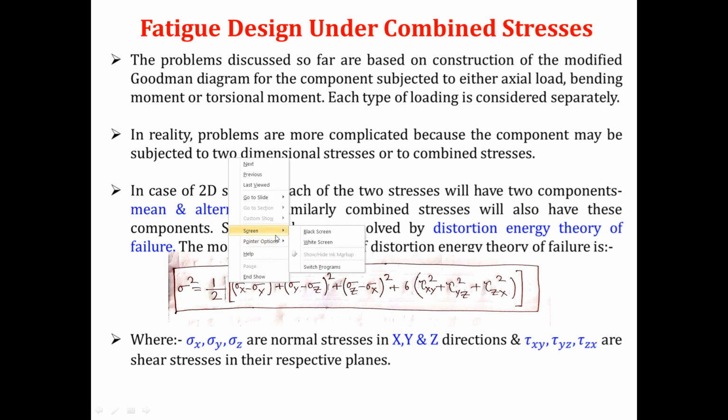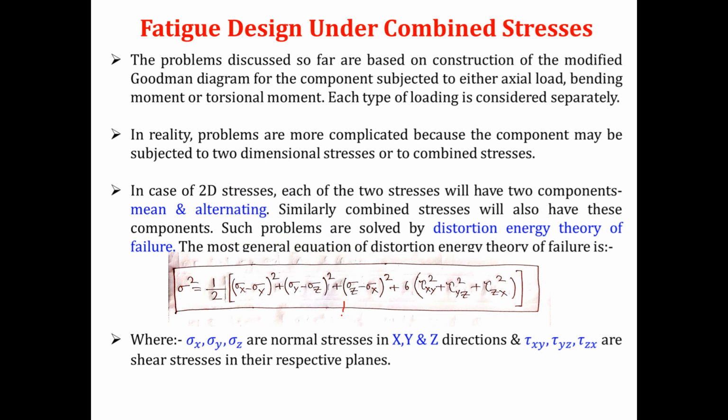say this is equation number 1. Assume that this is equation number 1. For two-dimensional stresses, this sigma z will be 0, tau zx will be 0, tau yz will be 0, and tau xy will be 0. If I say that there is no shear stress acting and only normal stress is acting in 2D, then I can eliminate sigma z, tau xy, tau yz, and tau zx from equation number 1.